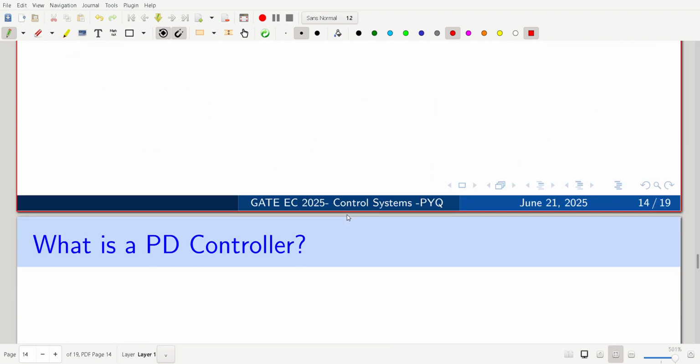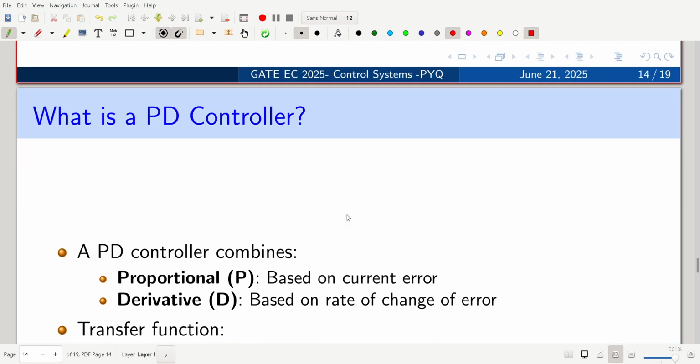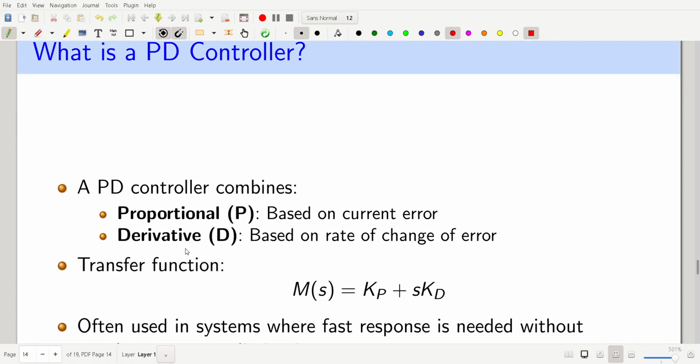Then, since they are asking about two types of controller here, we try to understand the PD controller. PD control combines the two controllers, proportional and derivative, based on the current error and the rate of change of the error.